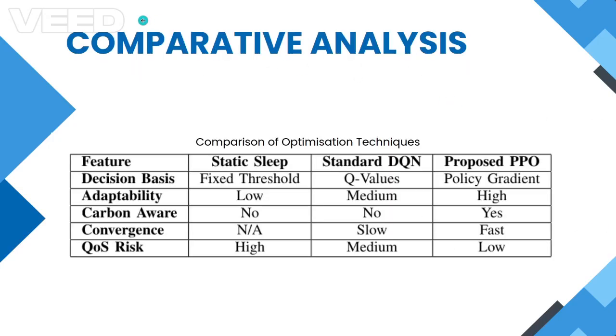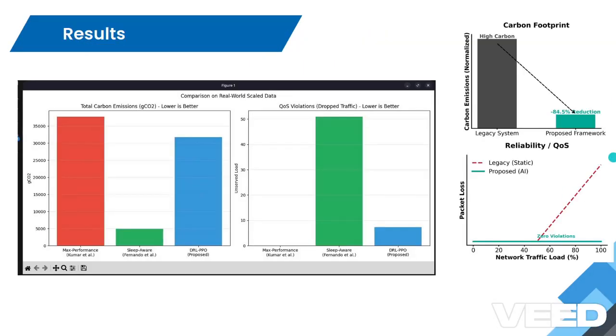Here is the comparative analysis against some other traditional methods. The static sleep heuristic relies on fixed thresholds, which have low adaptability and high QoS risk. The standard DQN agents are carbon blind and have slow convergence. Our proposed PPO agent, however, is fully carbon aware, highly adaptable to traffic bursts, and offers fast convergence with low QoS risk.